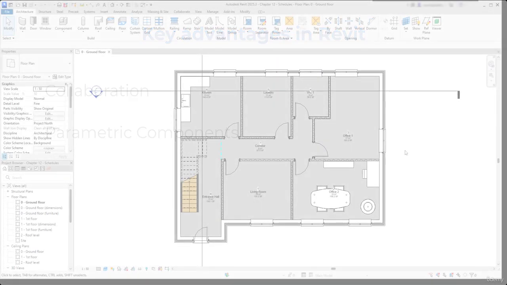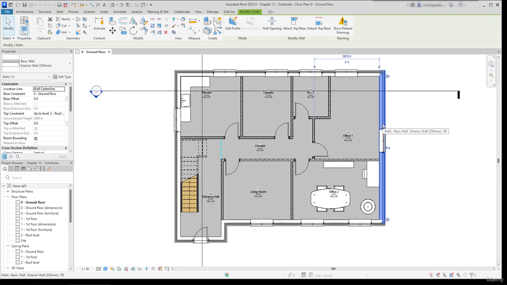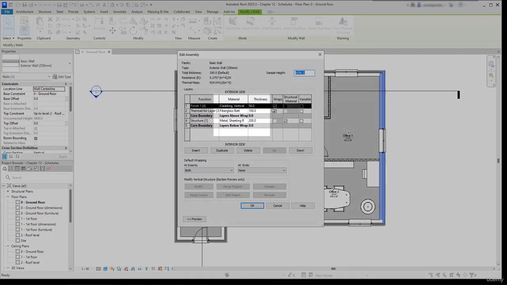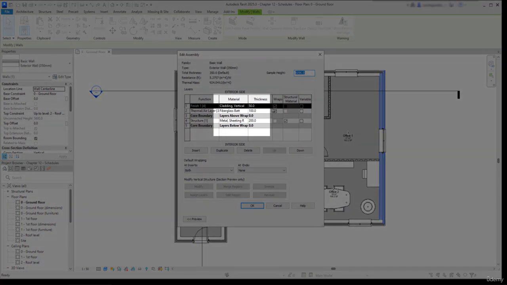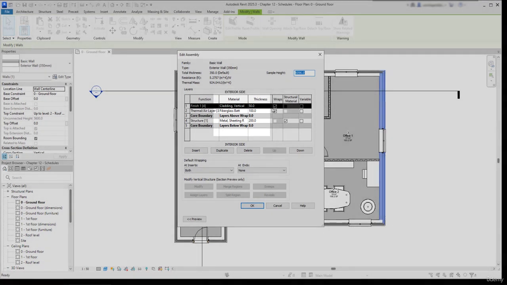Each element in Revit, for example a wall, a window, or a door, can have parameters that control its dimensions or materials, like in the structure of a wall, for example. These parameters allow the users to edit the elements needed.